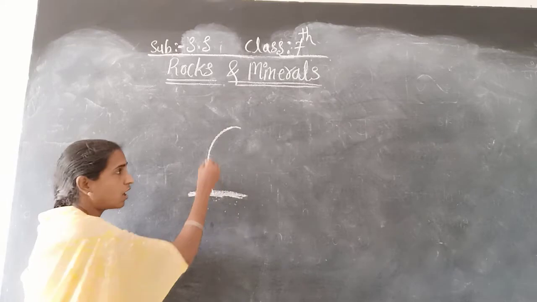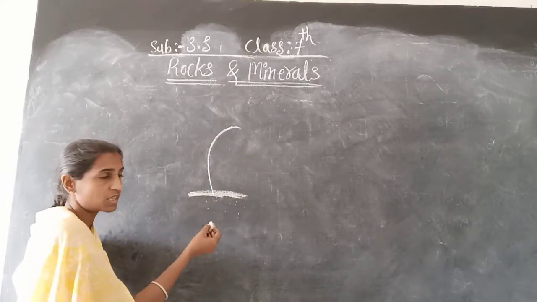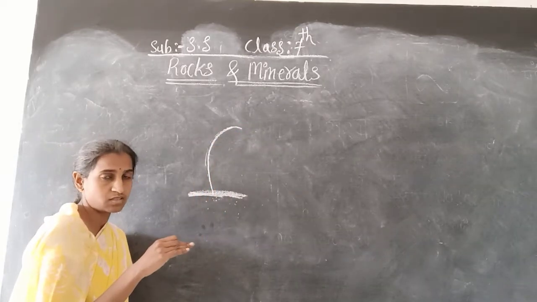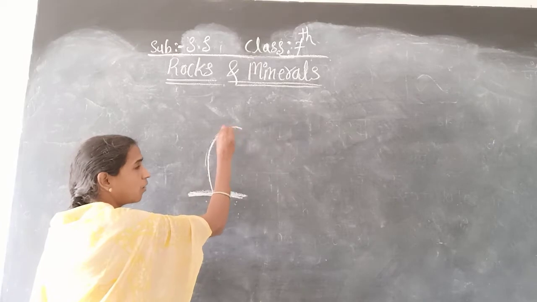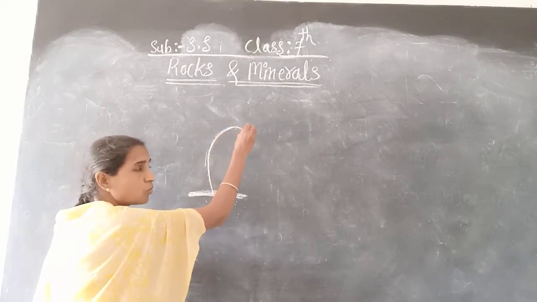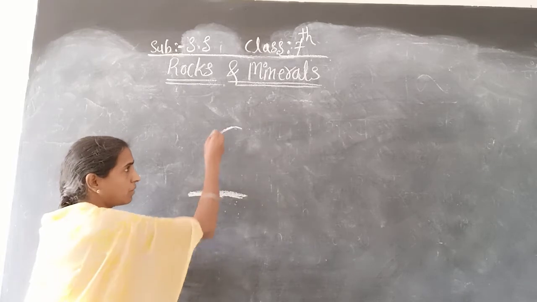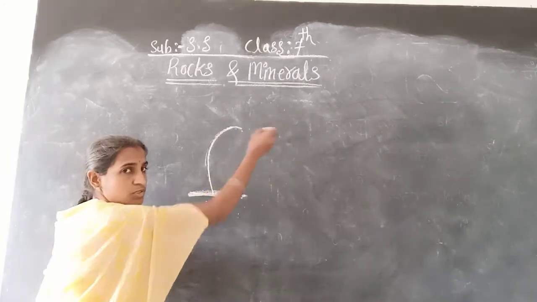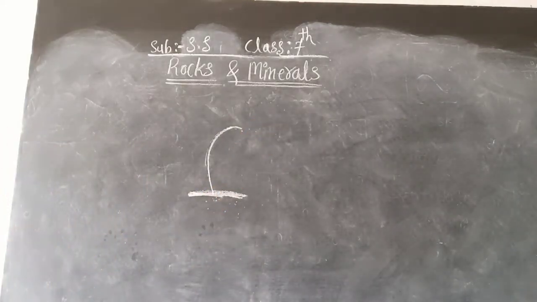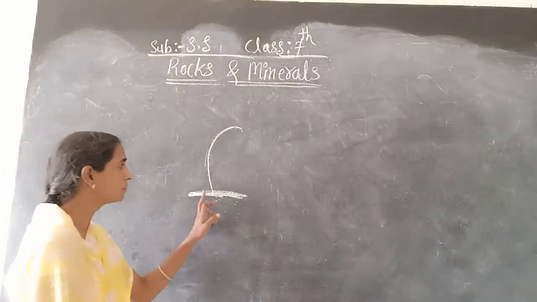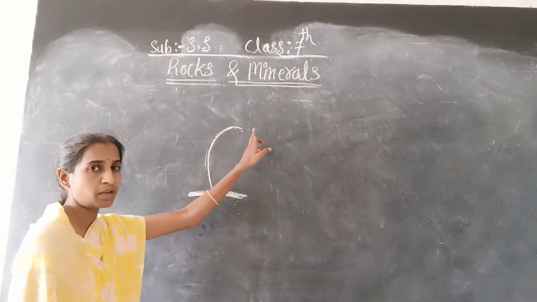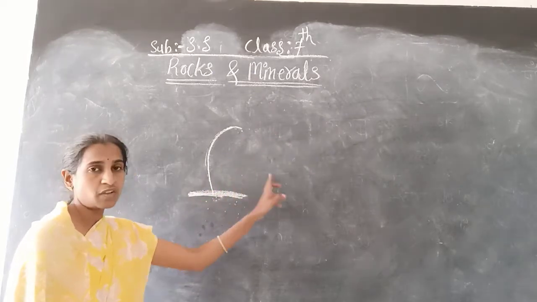But when it comes outside, on the earth surface, at that time this molten magma cools and becomes solid. So when the molten magma comes outside, it cools and becomes solid. In such a way, rocks are formed.